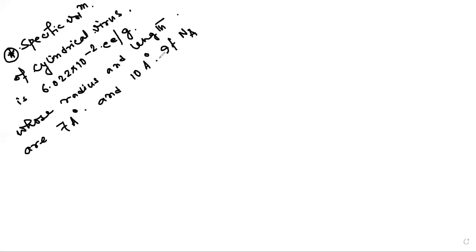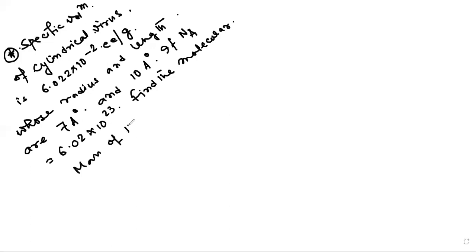If Avogadro's constant is 6.02 into 10 to the power 23, find the molecular mass of the virus. Okay, this is a very, very good numerical. It is actually a very simple numerical. Cylindrical virus, so I have to find out the volume of a cylinder. I know that the volume of a cylinder